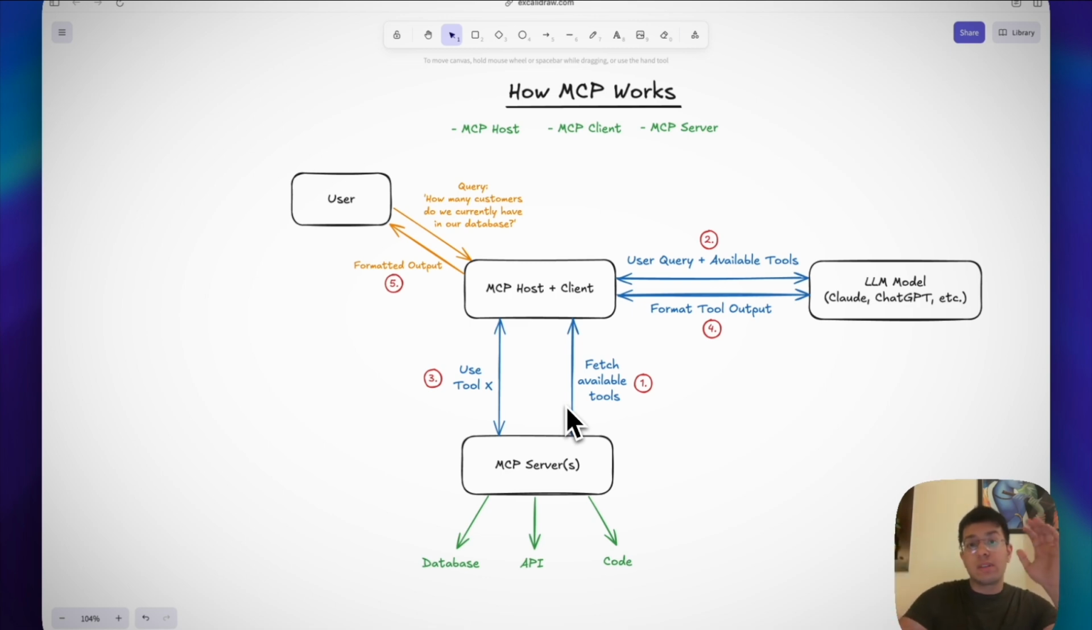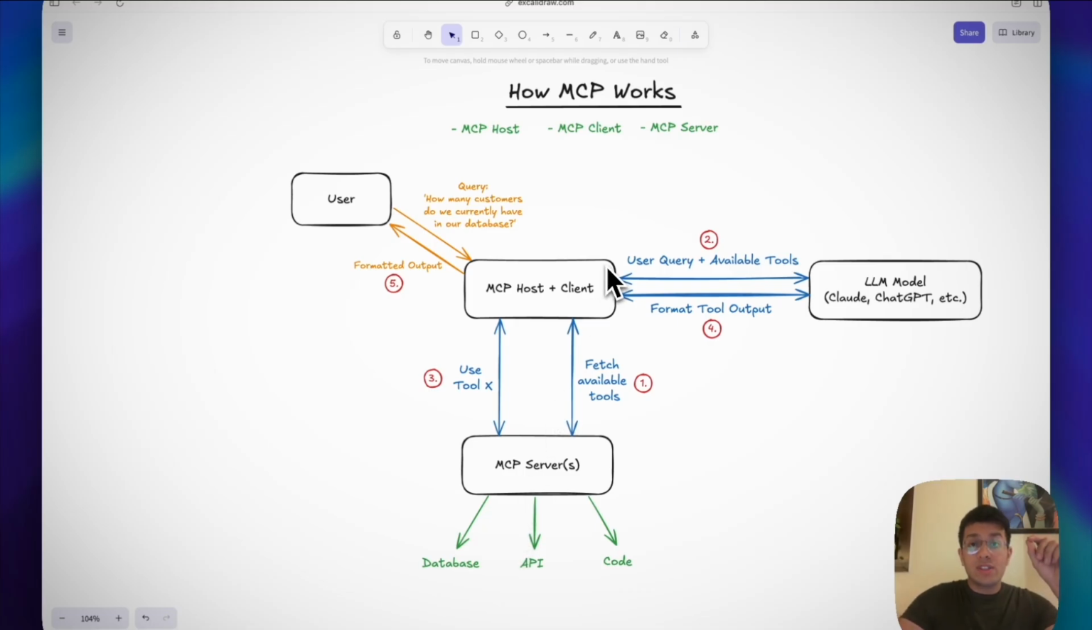So here's how the flow works in practice. Let's say your AI assistant, which is the MCP host, gets a question like, how many customers do we currently have in our database? To answer that, it needs to use an external tool, maybe a database query function or something. So first, the MCP client inside your host reaches out to the MCP server to ask, hey, what tools do you have available? The MCP server replies with a list of tools it can access. This could be APIs, relational or NoSQL databases, or even local files or scripts.